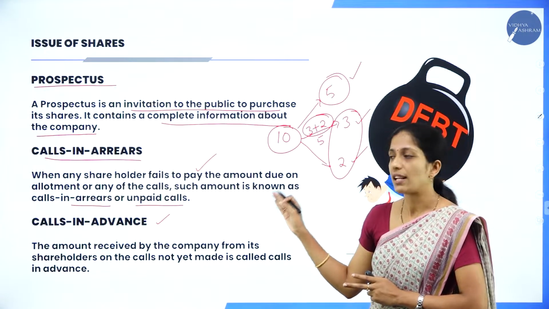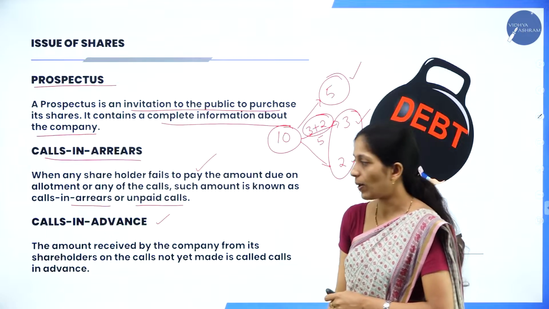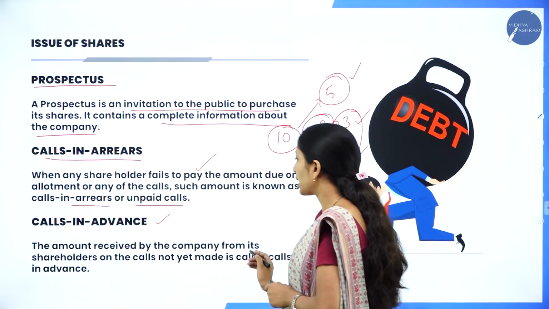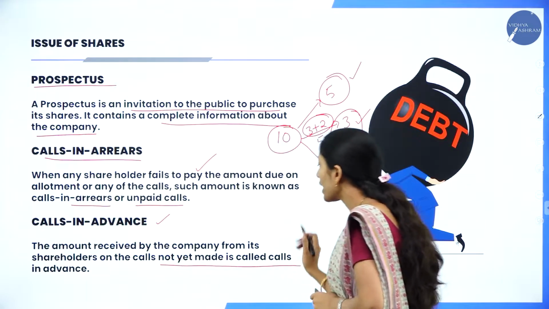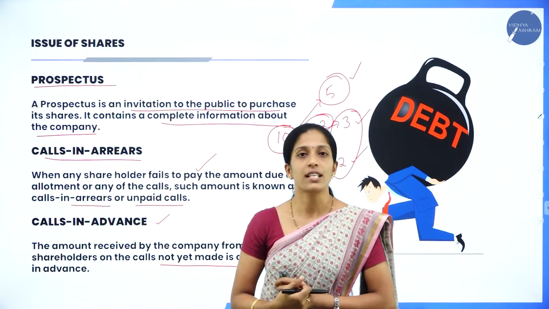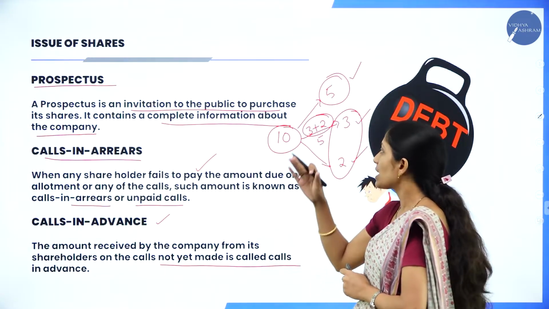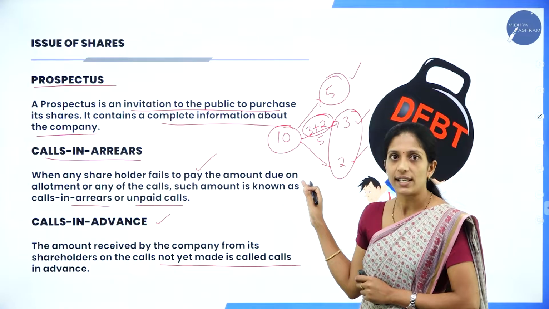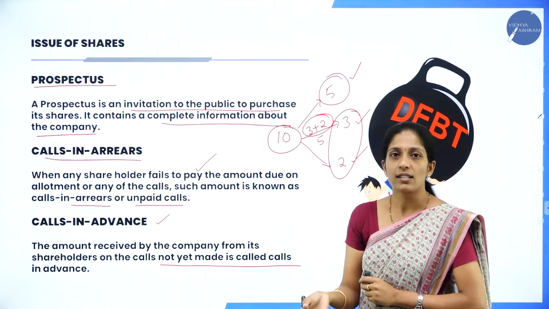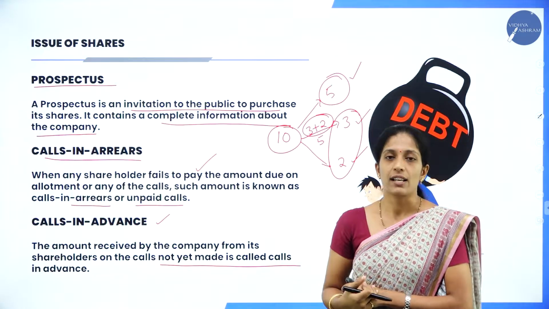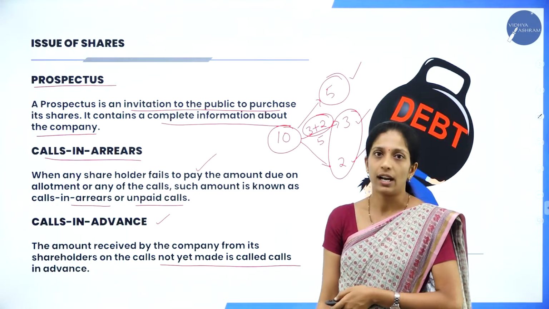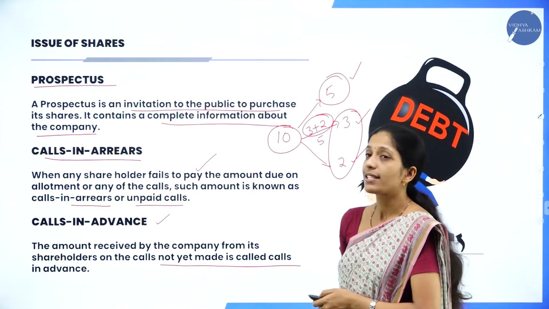So that is known as what? Calls in advance. The amount received by the company from its shareholders on the calls not yet made is called as calls in advance. So they have not asked for the payment of call amount yet, but in advance a shareholder has paid allotment money along with the call money. So that is known as calls in advance.